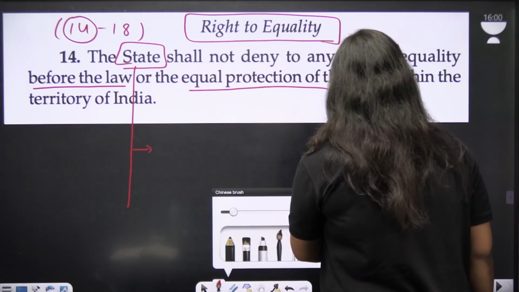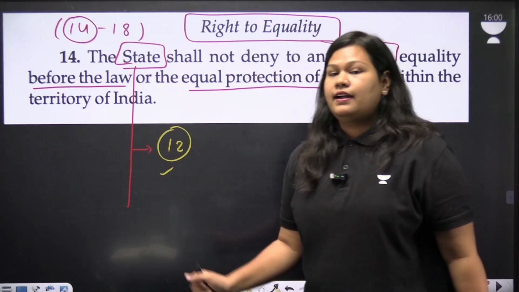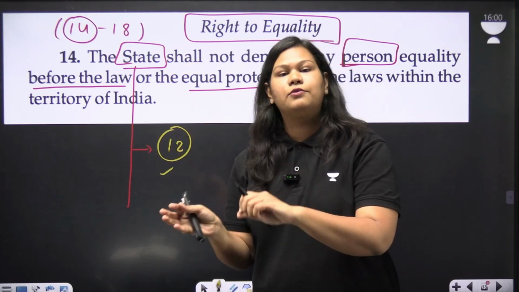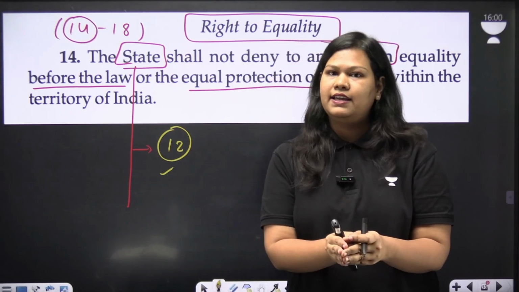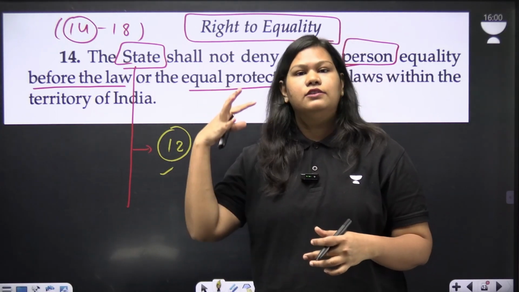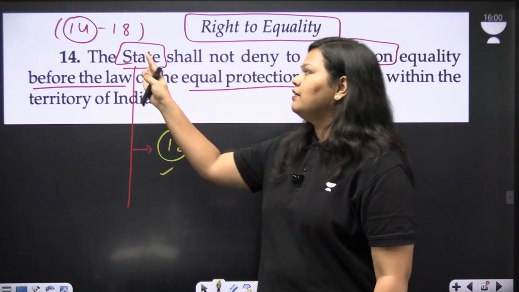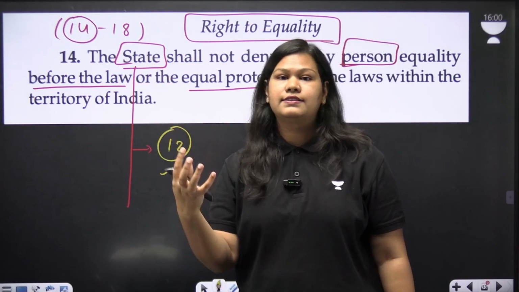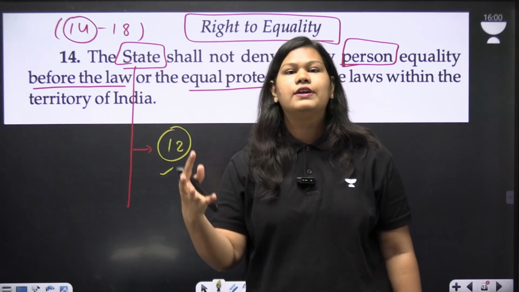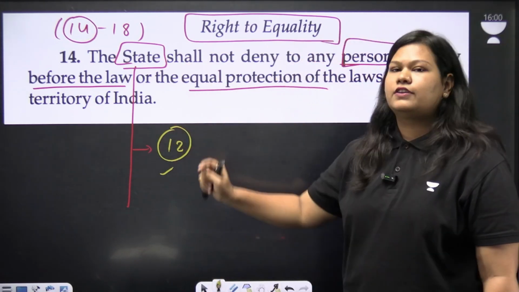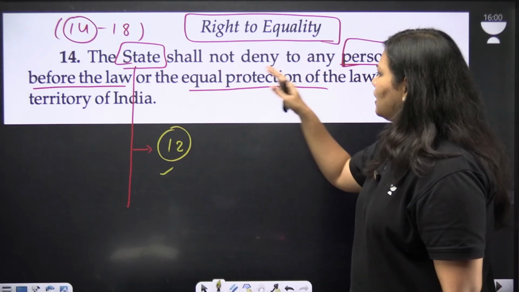The definition of state is written in Article 12, which states that state includes the Union government and Indian Parliament, the state legislative assemblies and the governments of states, municipalities and local urban bodies. Along with that, any organization which is working for the state, and organizations where the state has some stakes in it, for example, LIC, ONGC, all of these come under the definition of state. The definition is written under Article 12. Now let's move forward.